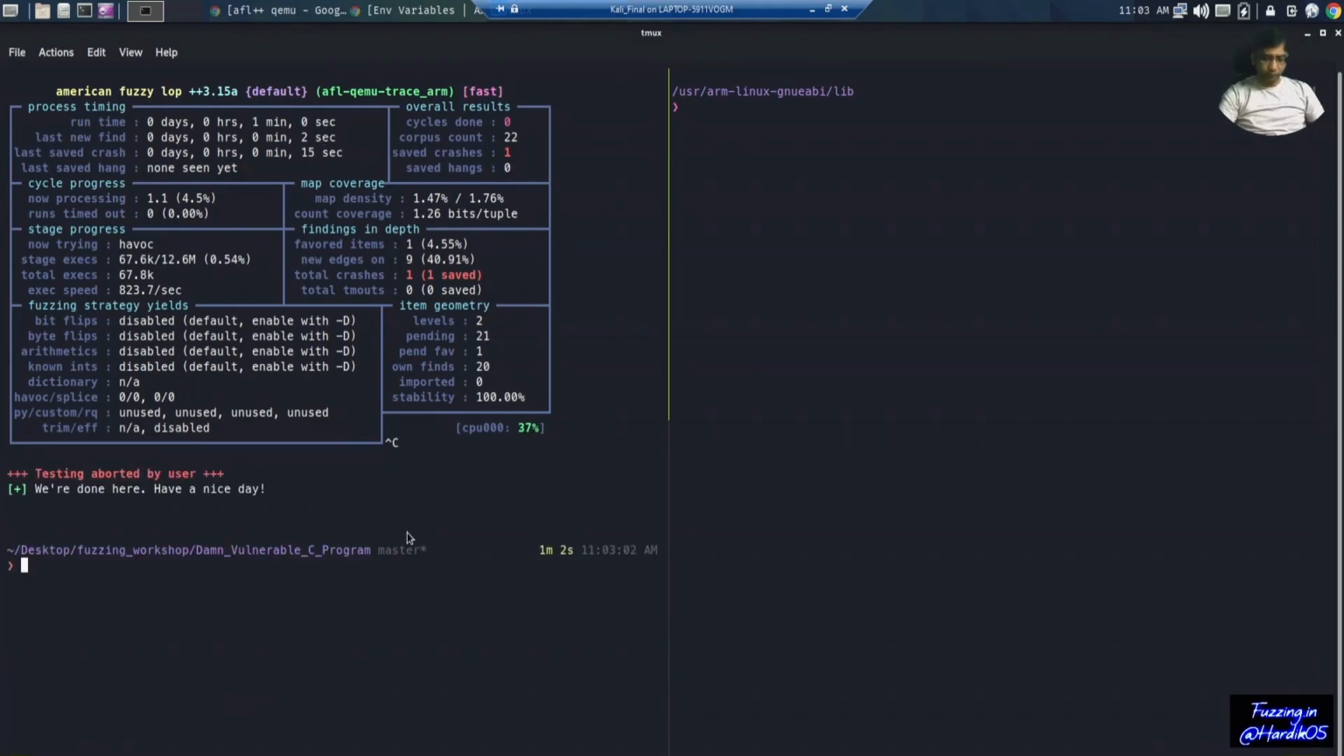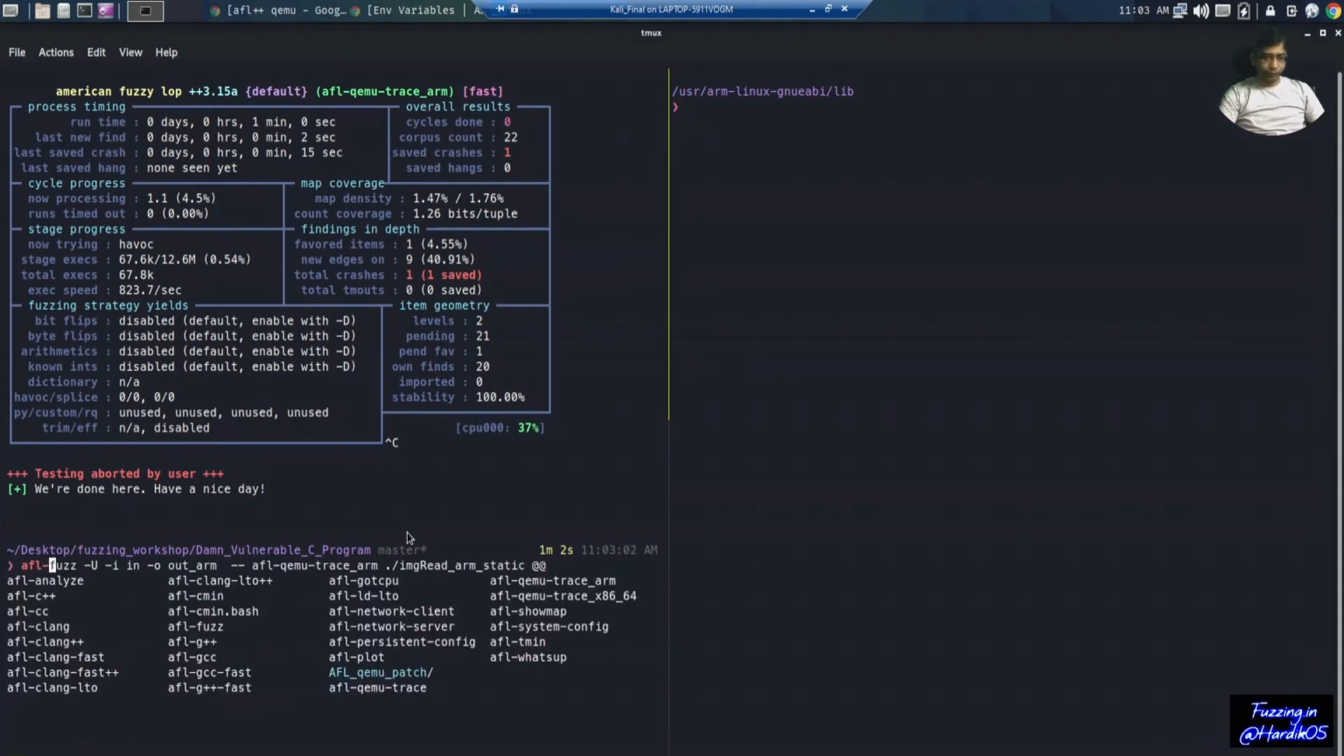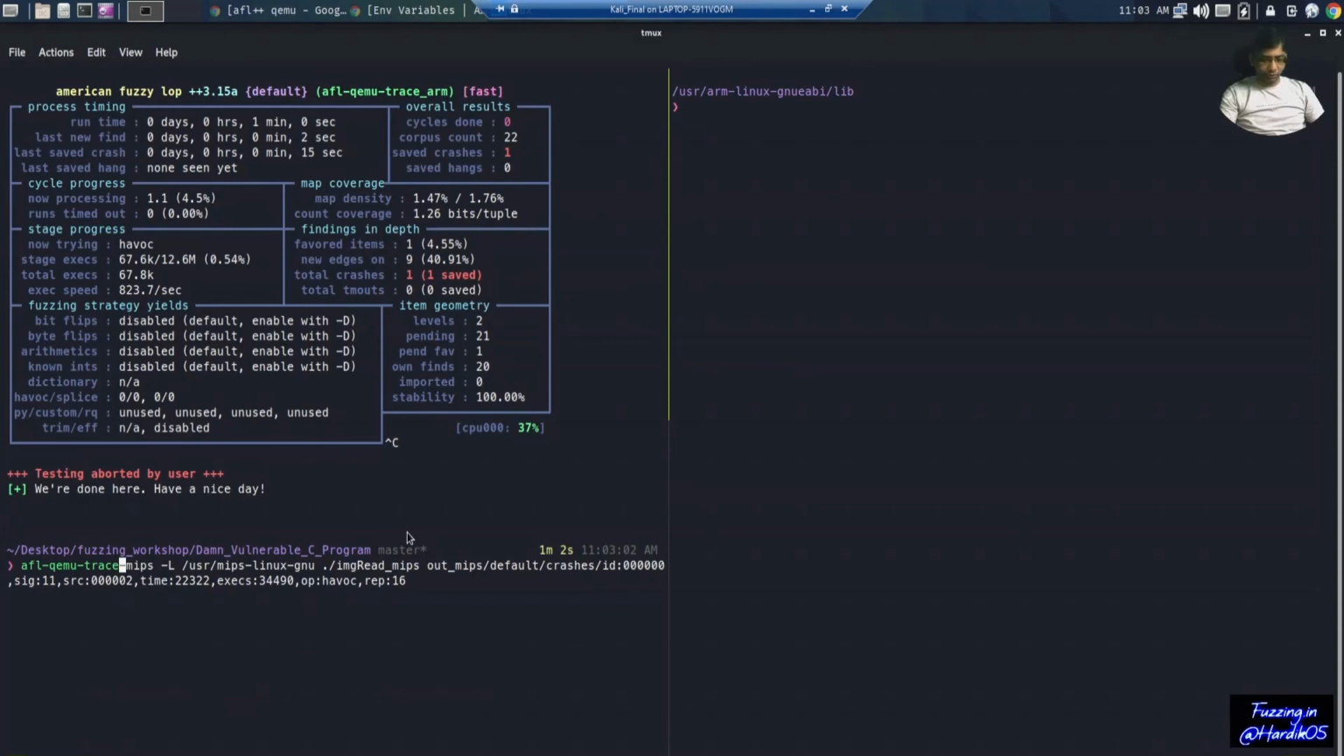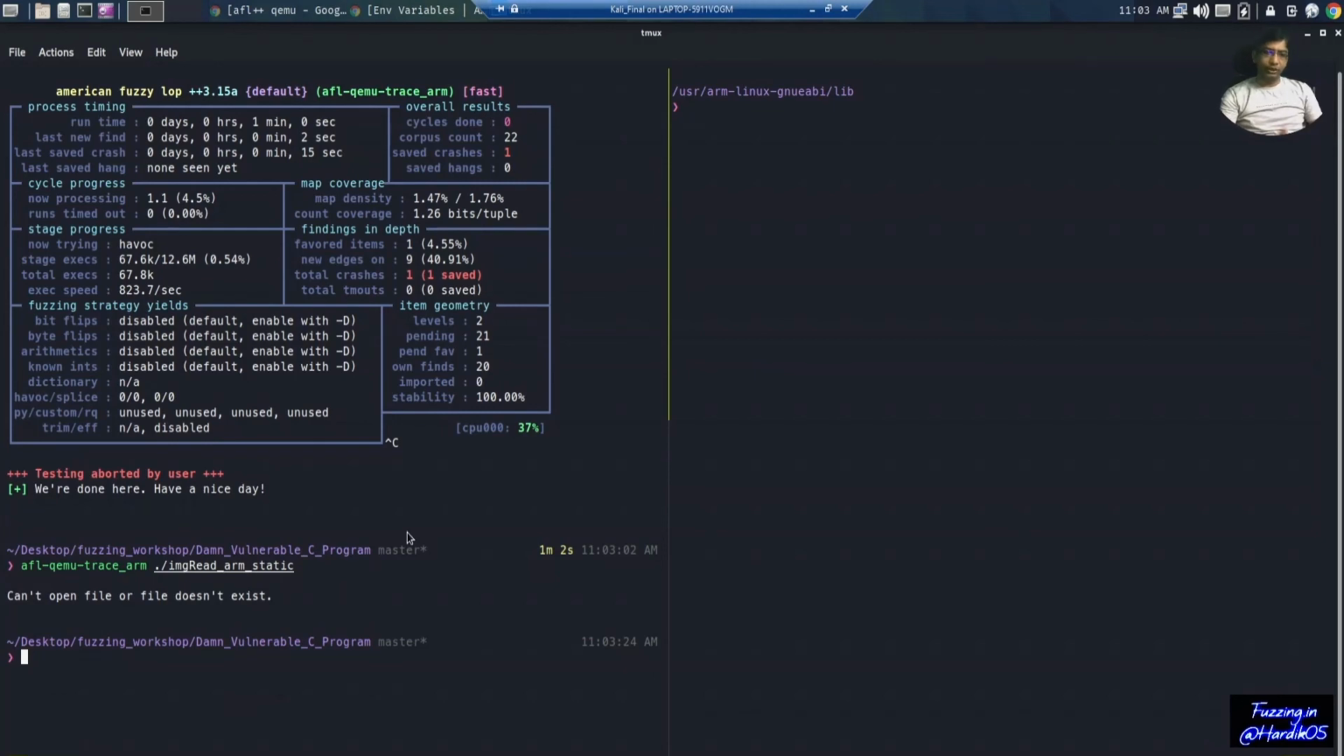So if you want to run static binaries, you don't need to give the library path. You can simply run that with AFL QEMU trace. Now let's simply run it on the non-static one. You can see that it is running. You don't need to use the -L option here for library files. So in this way, you can actually fuzz different architecture binaries with AFL in QEMU mode on Linux.